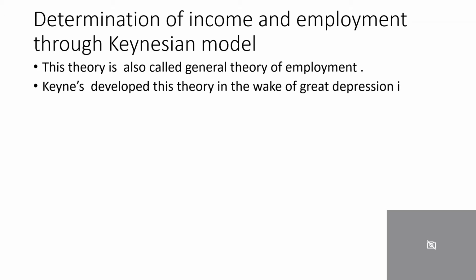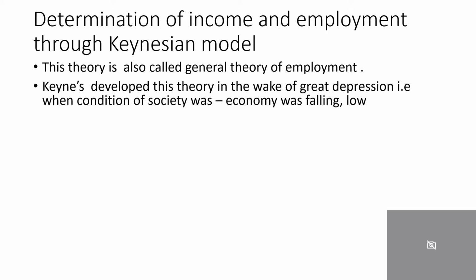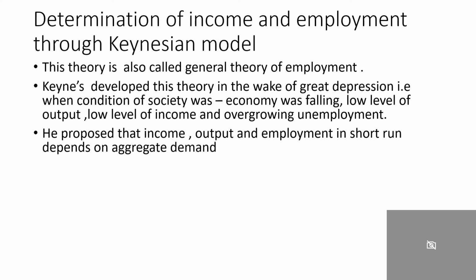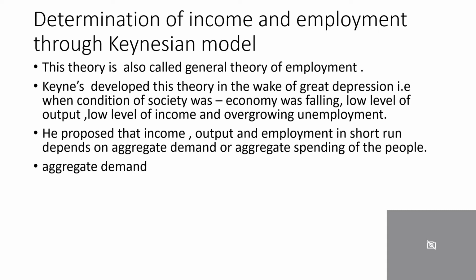Keynes developed this theory in the wake of the Great Depression. That is, the economic condition at that time was that the economy was falling, with a low level of income, a low level of output, and growing unemployment. To solve these problems, he developed this theory. He proposed that income, output, and employment in the short run depend on aggregate demand or aggregate spending of the people.